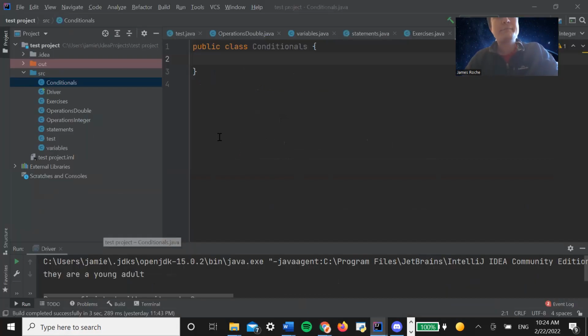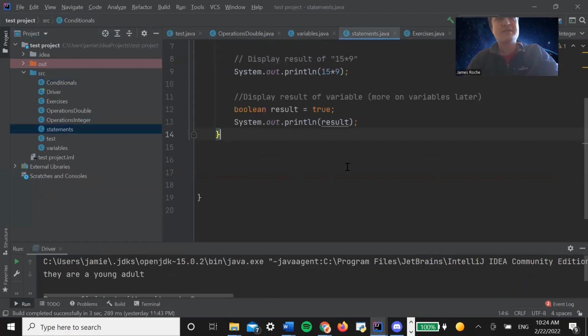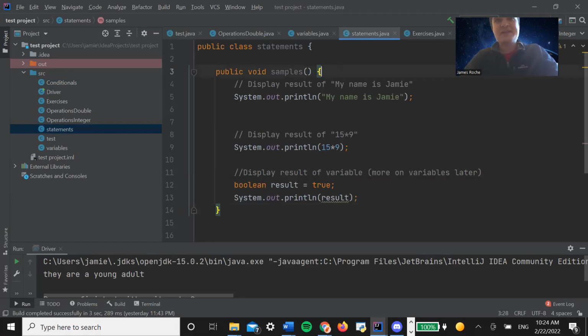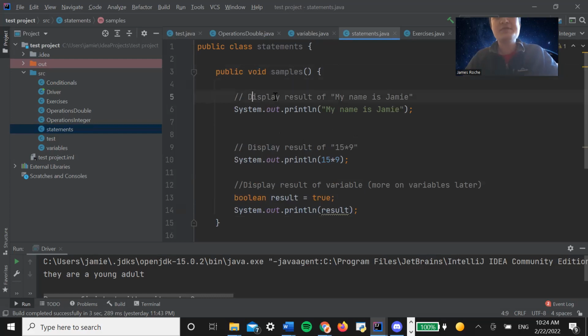So let's do statements. So I've got this here. Let's say I want to display the results of my name is Jamie. Okay, a little bit of a different text to the last time. How do we do that? Well, remember, system.out.println is the text, the words we need to display that kind of output. And remember the brackets as well. And then we have that bit of text here.